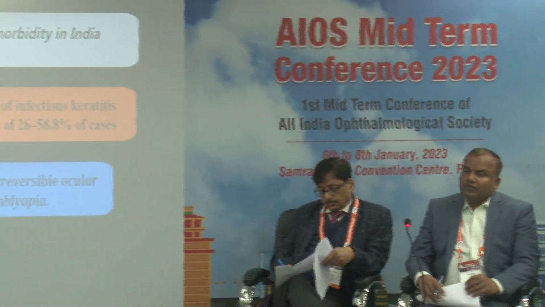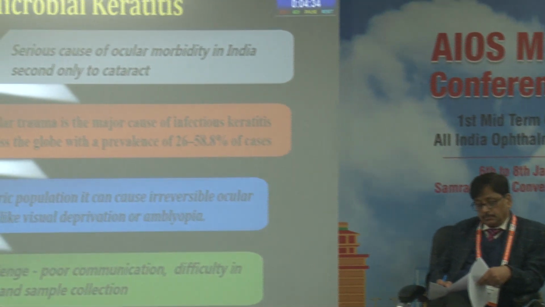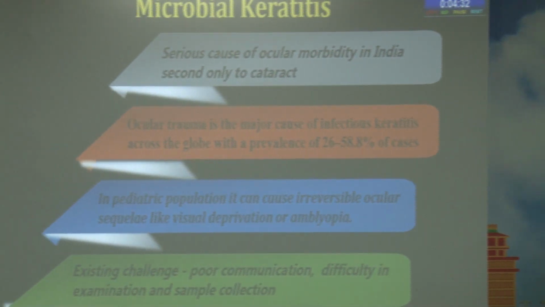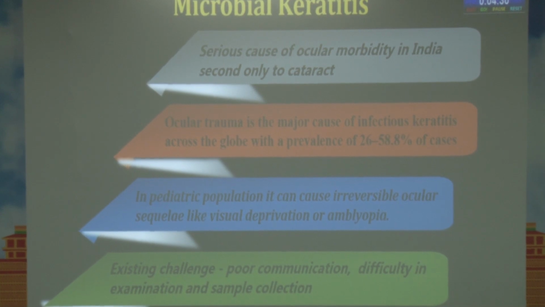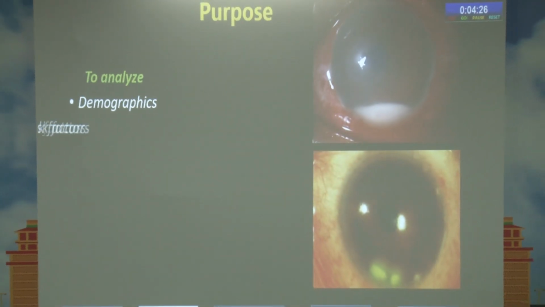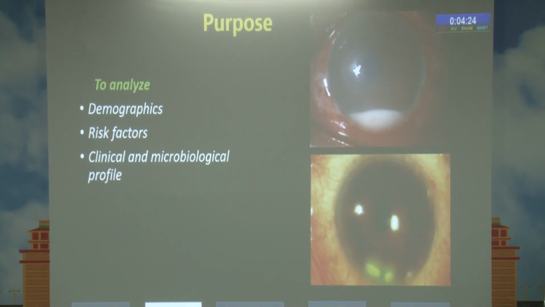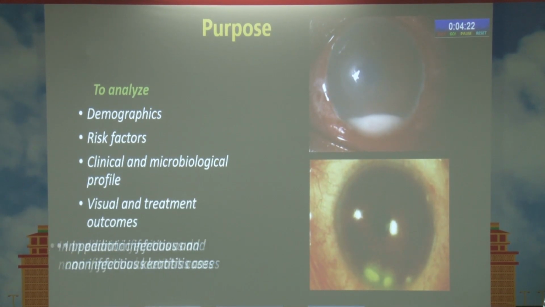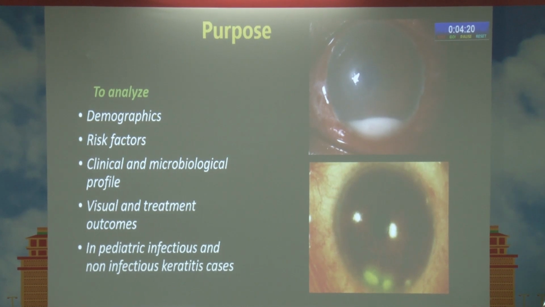Coming to the introduction, microbial keratitis is a serious cause of ocular morbidity in India, second only to cataract. Ocular trauma is one of the major causes of infectious keratitis across the globe. In the pediatric population, it can cause irreversible ocular sequelae like visual deprivation and amblyopia. And there are existing challenges in pediatric keratitis like poor communication, difficulty in examination and sample collection. The purpose of our study was to analyze the demographics, the risk factors, clinical and microbiological profile, and visual and treatment outcome of pediatric infectious and non-infectious keratitis patients.